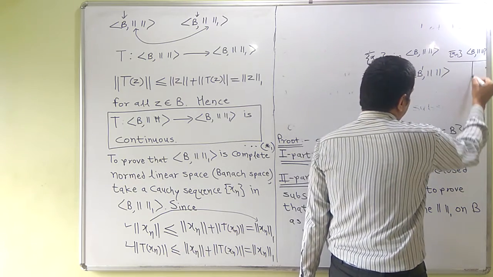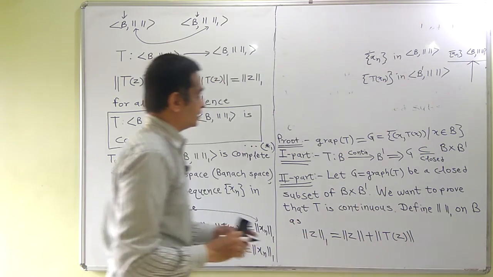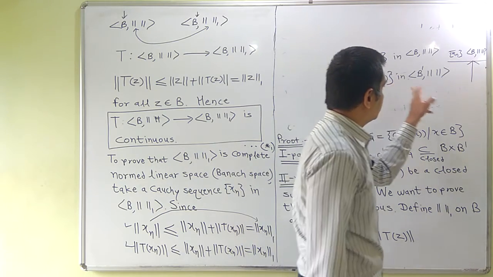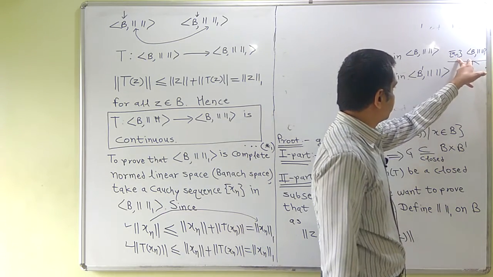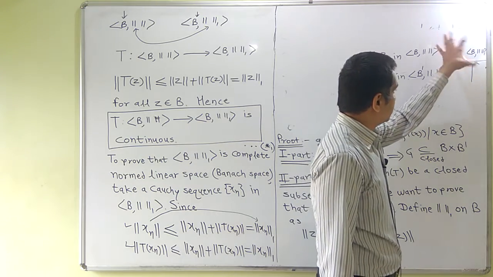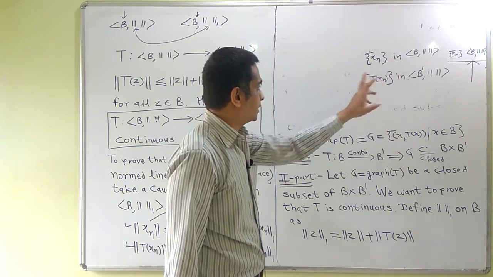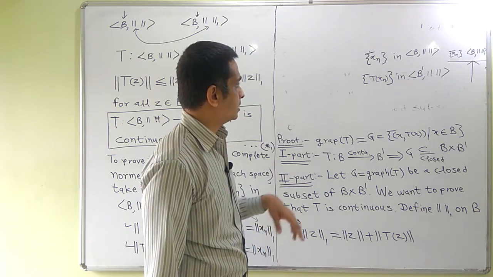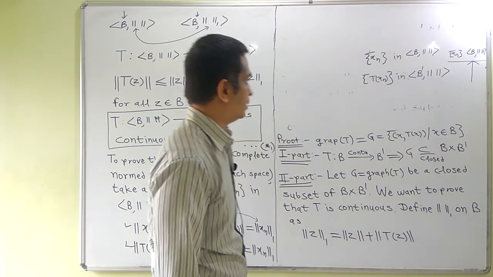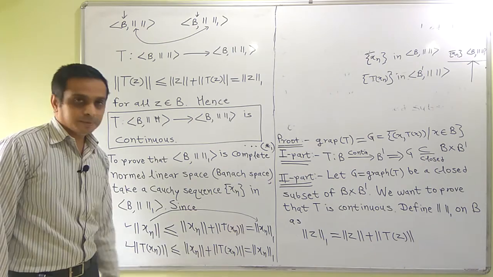xn is a Cauchy sequence in B with norm 1, and since norms of these two sequences are less than or equal to norm 1 of xn, the fact that xn is a Cauchy sequence in B with norm 1 implies that xn and Txn are also Cauchy sequences in B norm and B dash norm respectively. Try to understand. I repeat it.